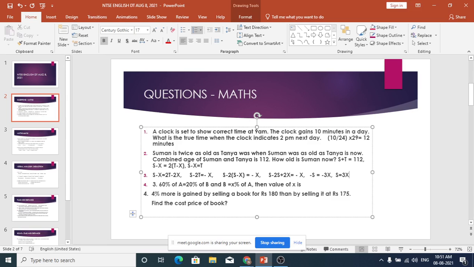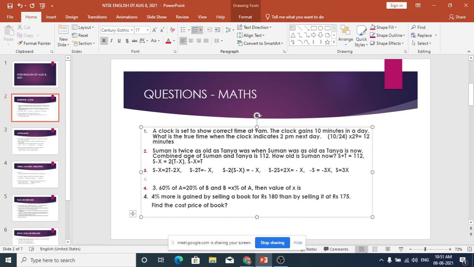The only number we have is in the third equation. So if you put S equal to 3x in the third one, that is 3x minus x is equal to T. That is 2x is equal to T. So T is equal to 2x, correct.